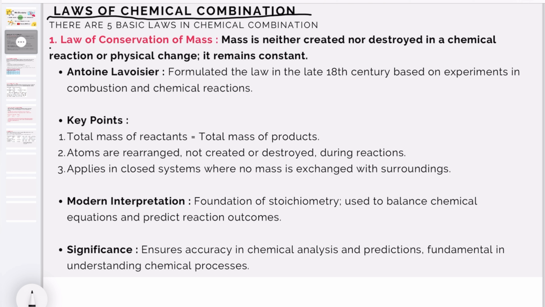What is meant by chemical combination first? If one or two atoms or molecules combine to form another one, this is the chemical combination, in which reactants and products are there. The elements combine with each other to form compounds. This process is governed by 5 basic laws discovered before the knowledge of molecular formula. So, the first law is the law of conservation of mass.